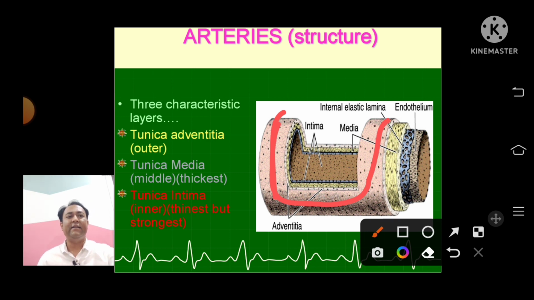The middle layer, this yellow colored layer, is the thickest layer of the artery, tunica media. And this one is the inner layer known as tunica intima. It is thinnest but very strong. It is further divided into 2 parts, the internal elastic lamina and the endothelium.